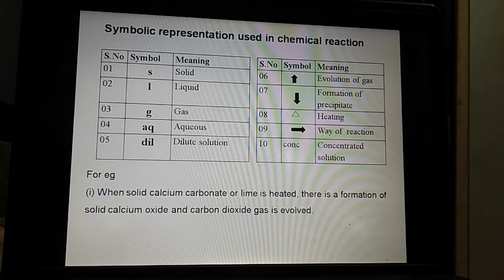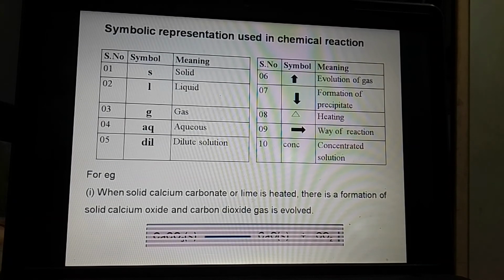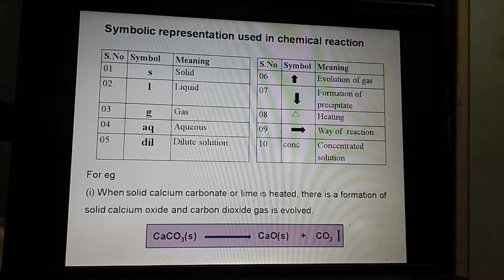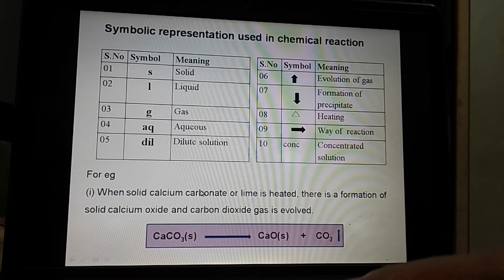Now we will see this with the help of an example. We are considering the reaction when solid calcium carbonate, also called lime, is heated. There is a formation of calcium oxide and carbon dioxide gas is evolved. I will write calcium carbonate with formula CaCO3. Here I will mention solid, so during representation I will write S in the bracket. This is our direction, this is reactant, this is product.